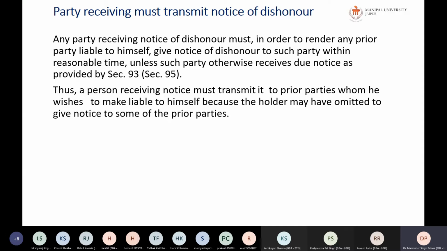I've just now given you the example, to whom he wishes to make liable to himself, because the holder may have omitted to give notice to some of the prior parties. A has taken it from B, B has taken it from C, so A may not know who C is. His name may be endorsed, but why would he give notice? Because he wants to make only B liable, because he asks B for the money, so B will only be made liable in that case. So he may file a notice only to B. It is B's duty to file a notice to C, and C's duty to file a notice to D.